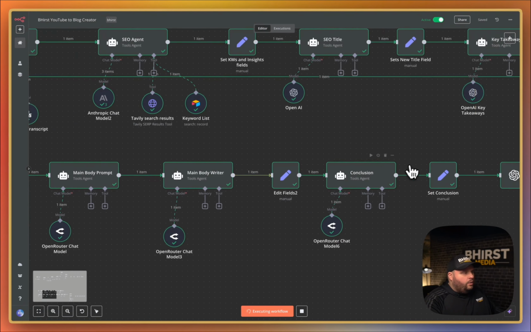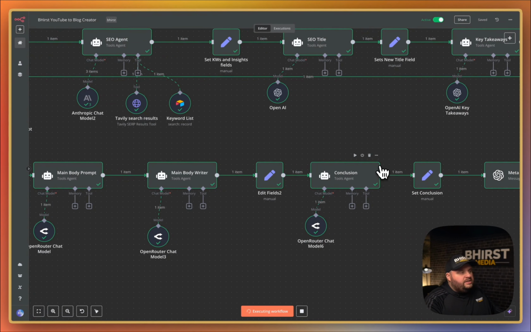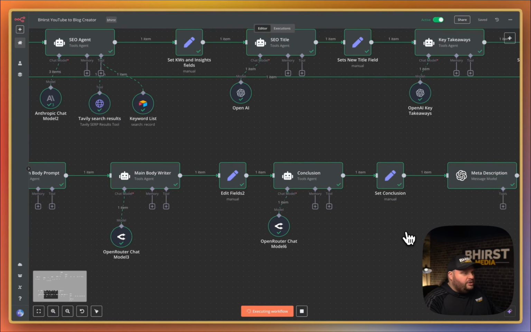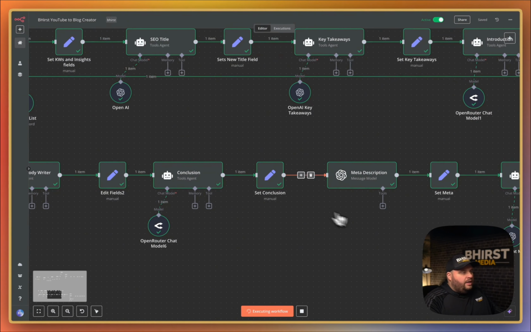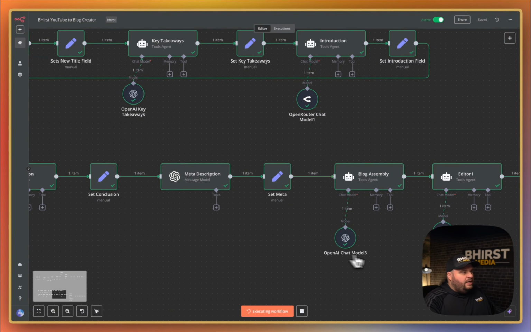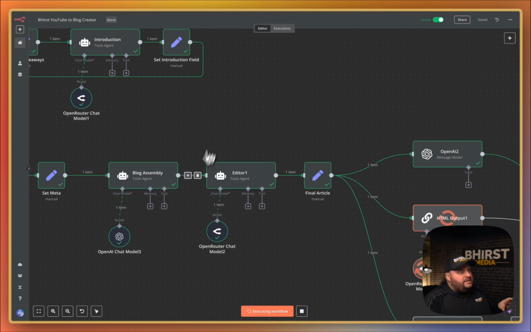After that, we're going to send it to another one who is going to create a conclusion for the blog post, and its sole job is just to create conclusions. From there, we create a meta description for the blog post, and we will send it to another agent that is going to take everything that I got and then assemble it based on the way that it needs to be structured. So it's going to go key takeaways, introduction, main body, conclusion. And it's also going to add in that meta description at the top so we can use that when creating our blog.